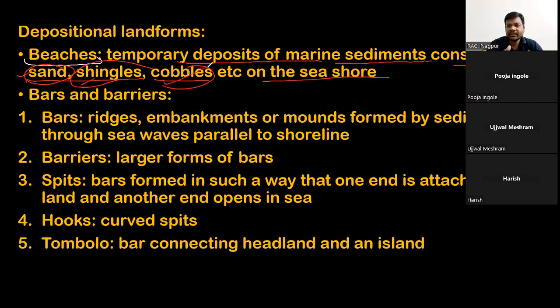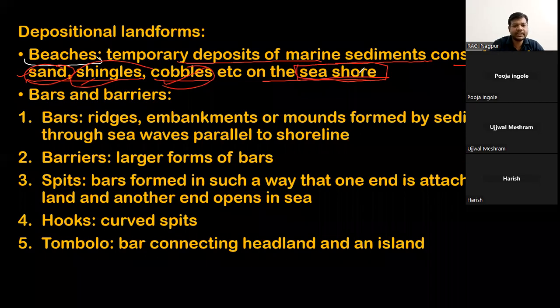Remember or recall the Udden-Wentworth grade scale, which I told you about in the classification of sedimentary rocks. These kinds of materials will be deposited on the seashore, and these depositional features are called beaches.